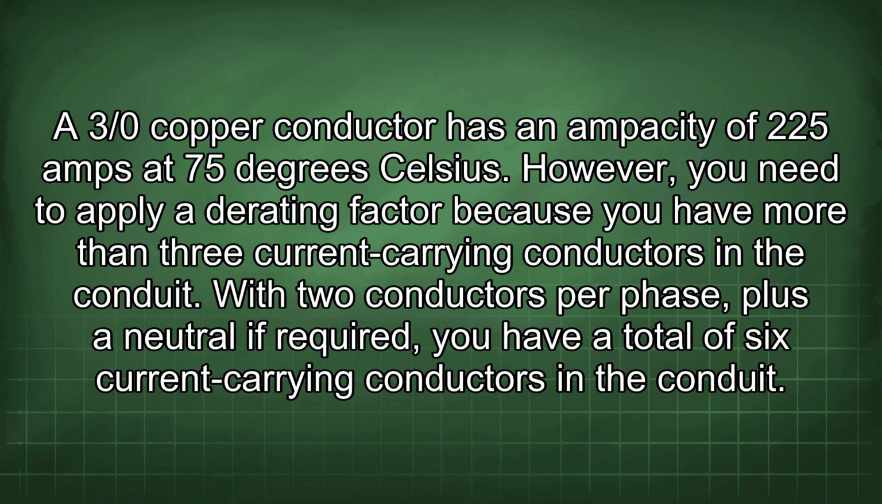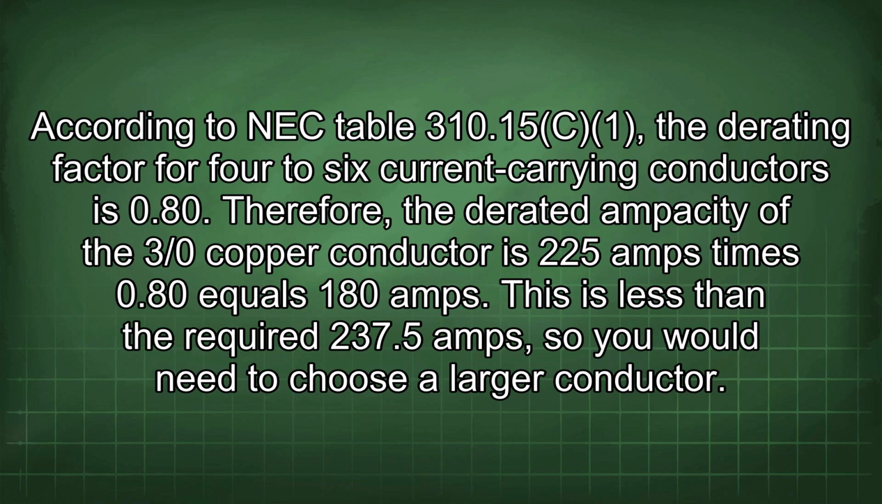However, you need to apply a derating factor because you have more than 3 current carrying conductors in the conduit. With 2 conductors per phase, plus a neutral if required, you have a total of 6 current carrying conductors in the conduit. According to NEC table 310.15(C)(1), the derating factor for 4 to 6 current carrying conductors is 0.80. Therefore, the derated ampacity of the 3/0 copper conductor is 225 amps times 0.80 equals 180 amps. This is less than the required 237.5 amps, so you would need to choose a larger conductor.